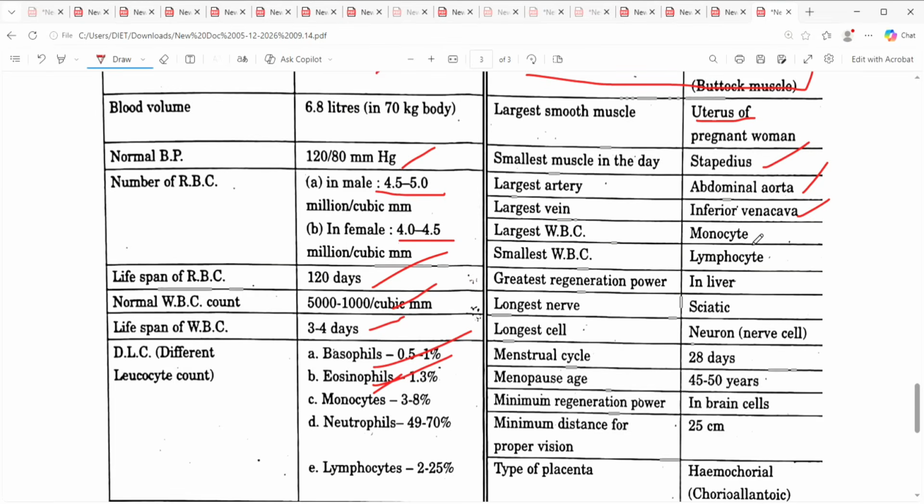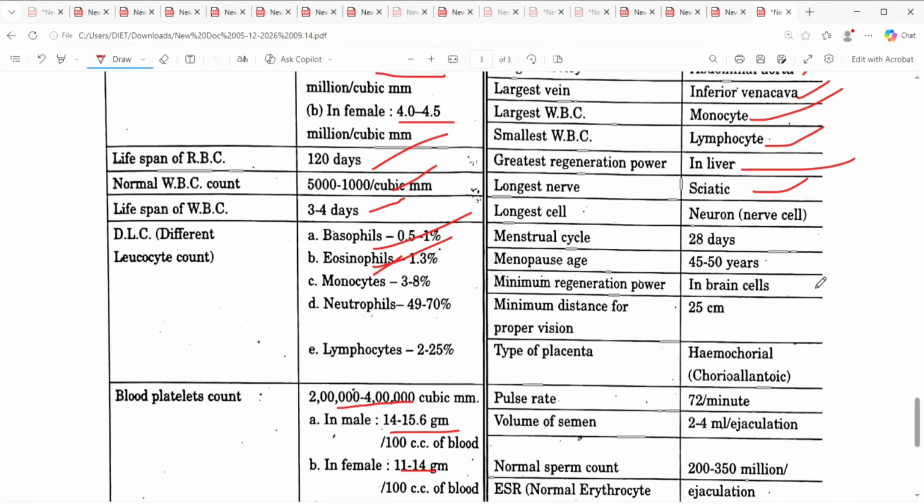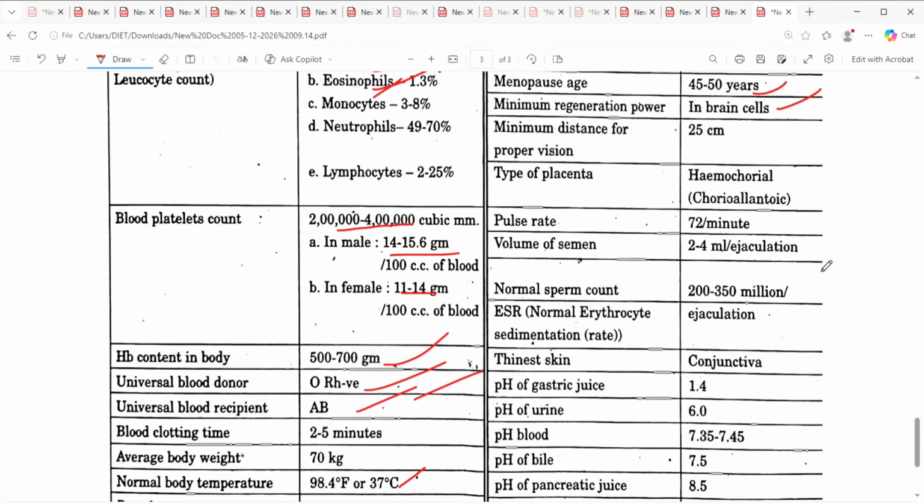Largest WBC monocyte, smallest WBC lymphocyte, greatest regeneration power in liver, longest nerve sciatic, longest cell neurons, menstrual cycle 28 days, menopause 50 years, minimum regeneration power is in brain cells, minimum distance for proper vision 25 centimeters, type of placenta, hemochorial.